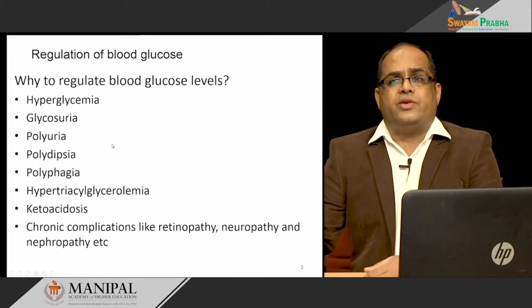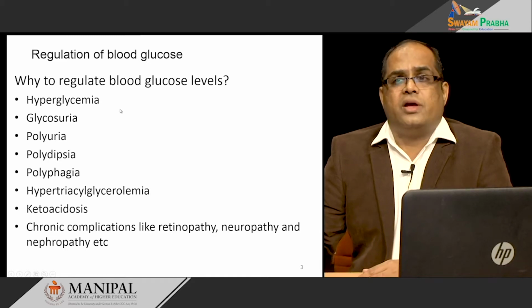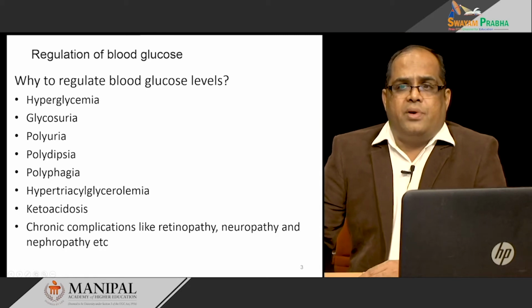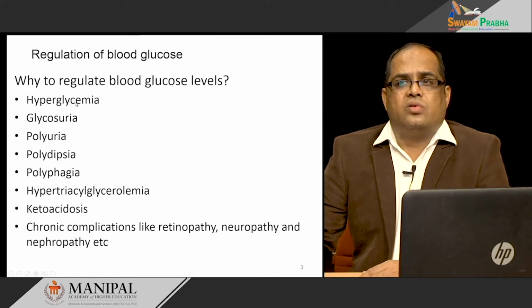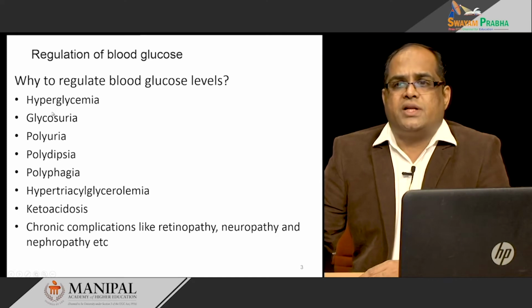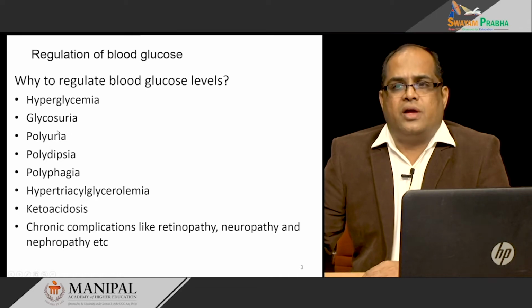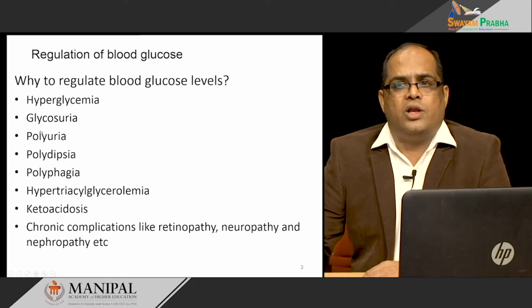Then the question comes, why should we regulate it in that normal range? If it is not there, what happens? It leads to a condition called hyperglycemia. Hyperglycemia is nothing but increased glucose level in the blood, and if it crosses the renal threshold, it starts excreting in the urine, that is called glycosuria. And as you know, glucose is an osmotically active molecule, so not only is it excreted through urine, it carries water along with it. So, there is increased excretion of urine, that is called polyuria.